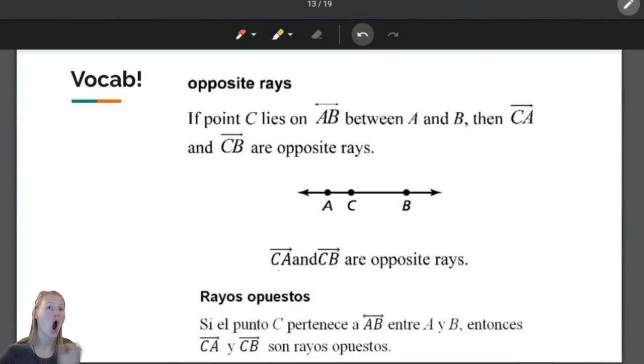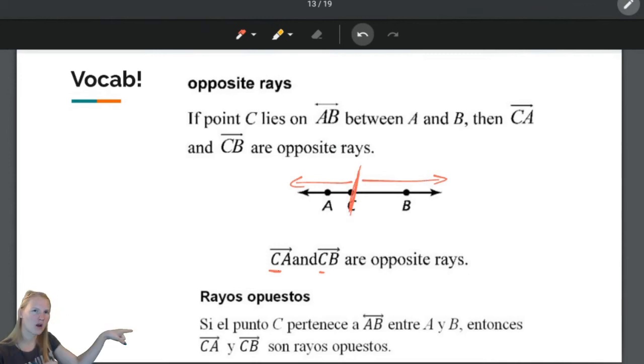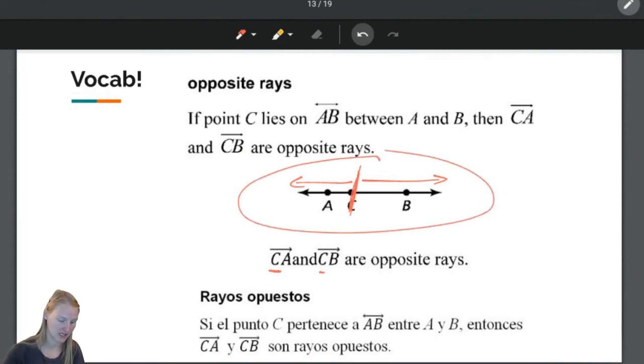We're talking about opposite rays. So opposite rays are when you talk about C. See how it's the endpoint in both of these because it has the side that does not have the arrow on it. So an opposite ray is when they're back to back. You have one ray going this way, you have one ray going that way. Think about people standing back to back like this. They're pointing this way, and then they're pointing this way. It's the exact same thing with opposite rays.